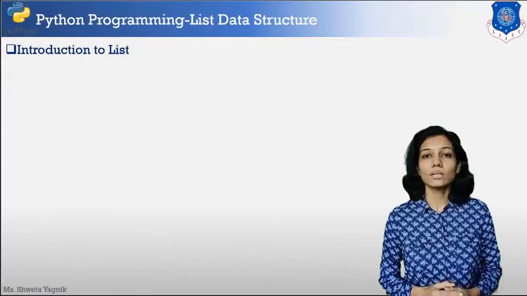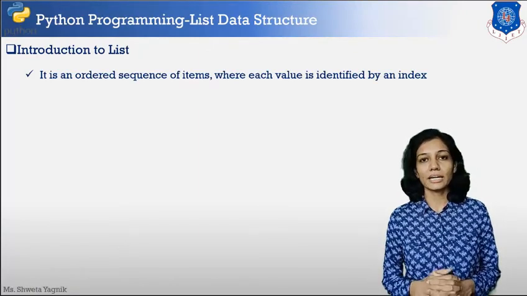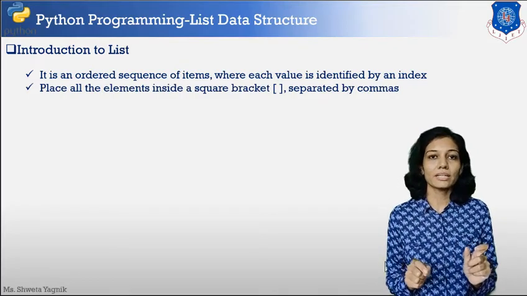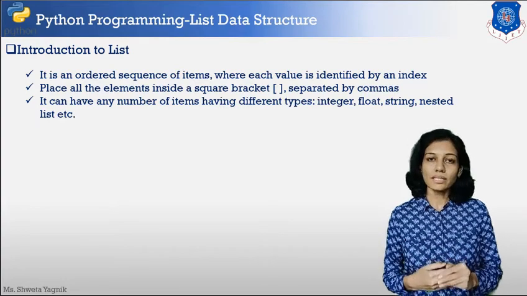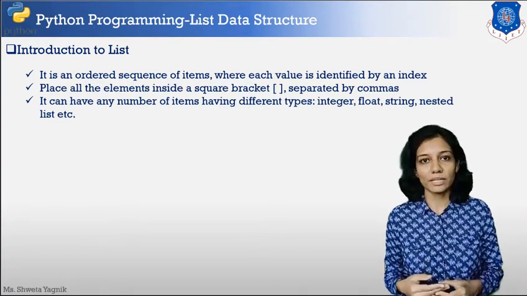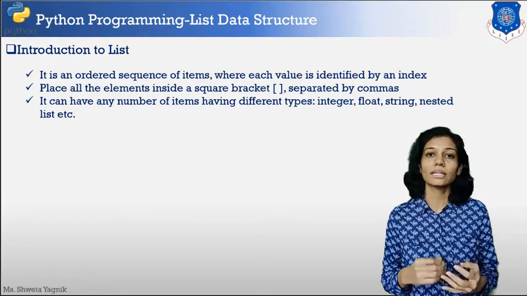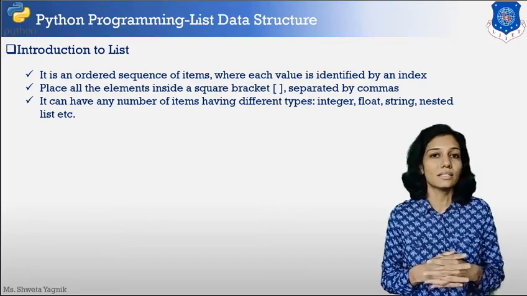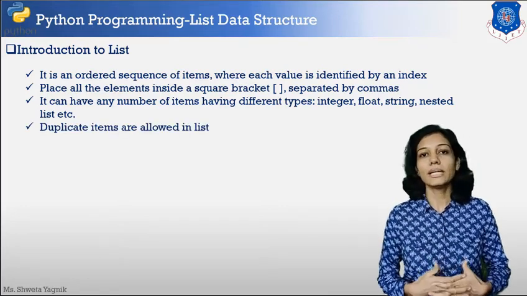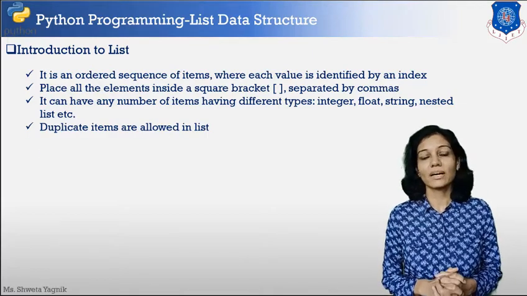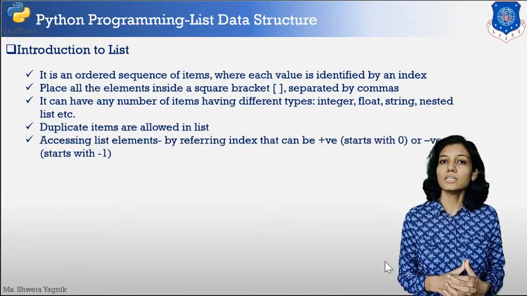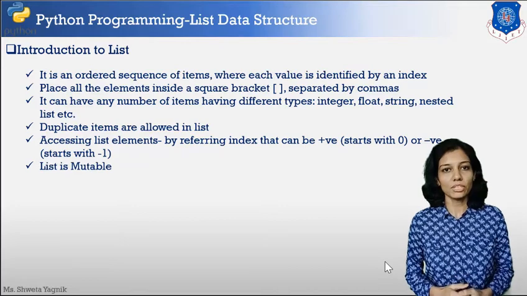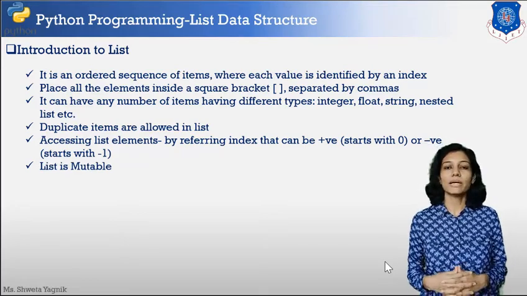So a list is an ordered sequence of items where each item is identified by an index. List items are kept inside square brackets and list items are separated by commas. Lists consist of many types of items, like one element can be a string, another can be an integer, another can be a float, and it can contain a nested list itself. A list can contain duplicate values, and list items are extracted using positive as well as negative indexing, where positive index starts from 0 and negative indexing starts from -1. A list is mutable. So let's see practically how to implement a list in Python.